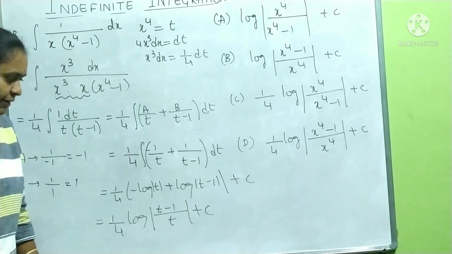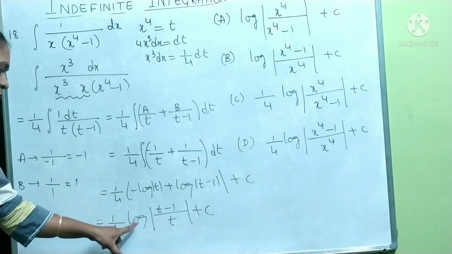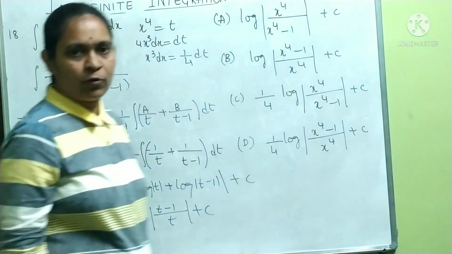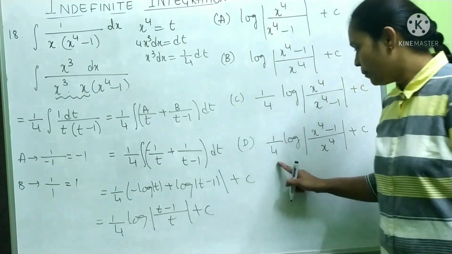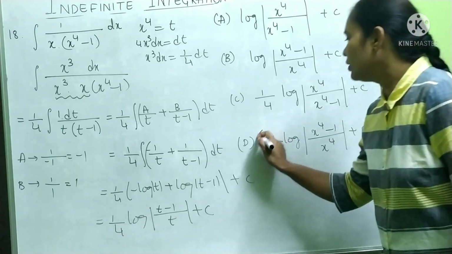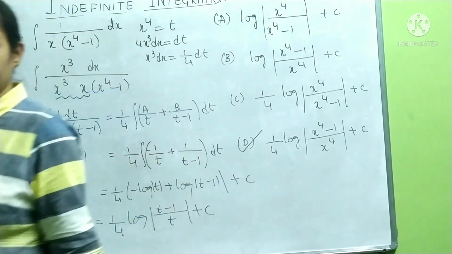Rewrite t. What is the value of t? t is x to the power 4. So it is 1 by 4 log x power 4 minus 1 by x power 4. Where do we have the answer? 1 by 4 log x to the power 4 minus 1 by x to the power 4 plus c. Option D will be our answer.